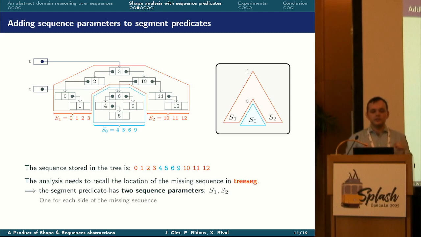The analysis must also remember where the missing sequence in blue is inserted in the sequence contained in the segment predicate. To do so, the segment predicates use two sequence variables, S1 and S2, one for each side of the missing sequence. So S1 abstracts 0, 1, 2, 3, and S2 abstracts 10, 11, 12.